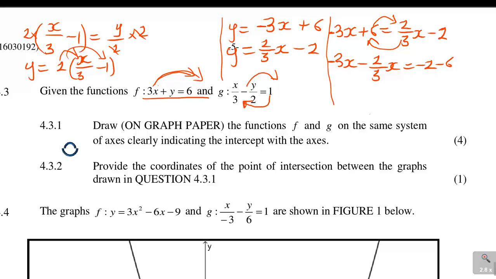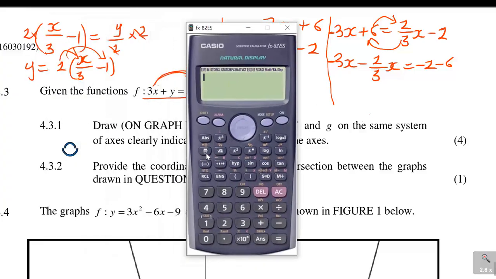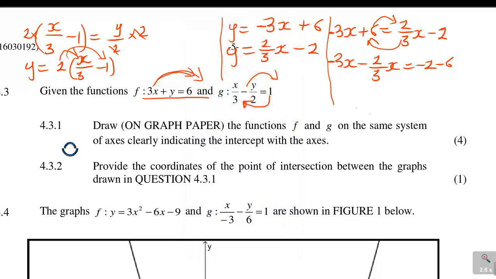Let's do it again. So if I have negative 3 minus 2 over 3, let's see what it gives me this time: minus 11 over 3. So minus 11 over 3x is equal to negative 8. Divide by negative 11 over 3, negative 11 over 3.